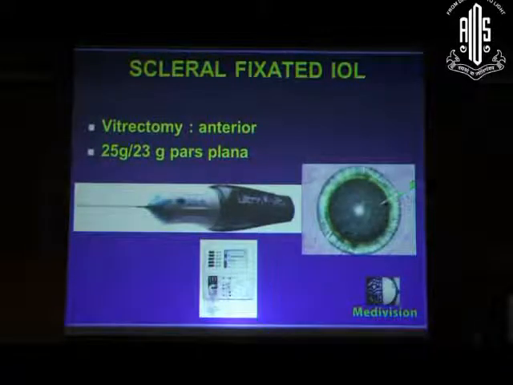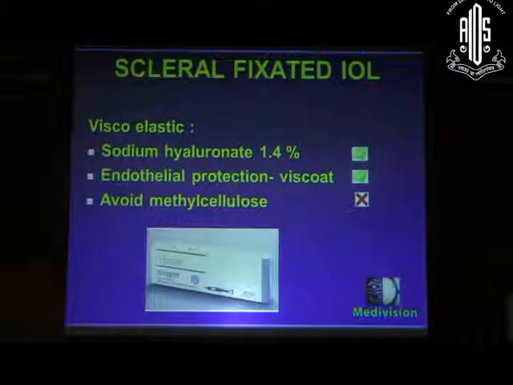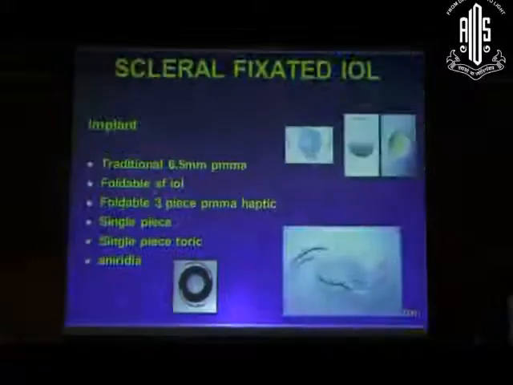We are now preferring 25 gauge and 23 gauge vitrectomy and a pars plana vitrectomy over the regular vitrectomy. Choice of viscoelastic is sodium hyaluronate because it is biocompatible with the vitreous. Of course, for the endothelial protection, we use Viscoat. One should avoid methylcellulose because it may result in post-operative inflammation.